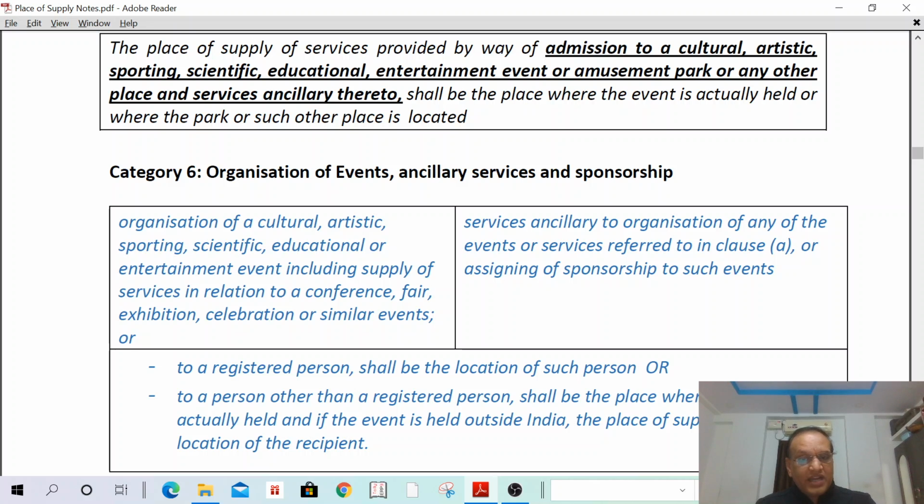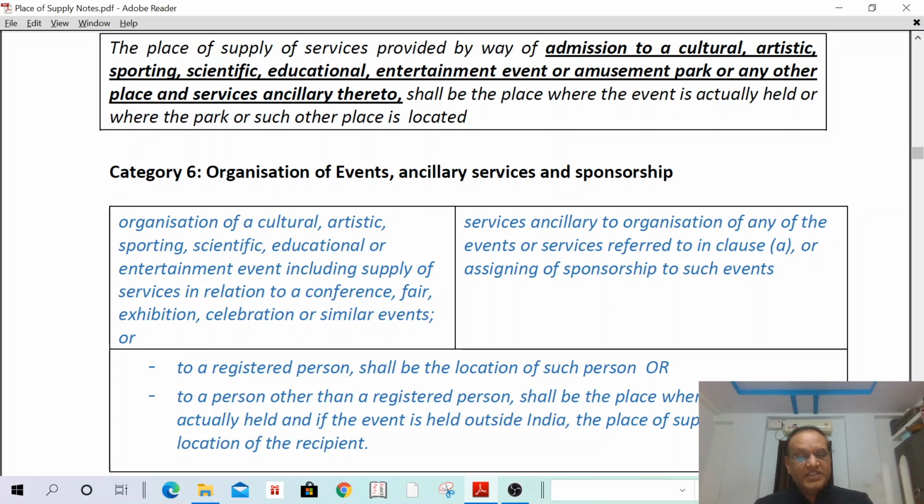Then, if Shah Rukh Khan is not registered, the place of supply is where the event is actually held. Where is the event actually held? If the event is held in Hyderabad, the place of supply shall be Hyderabad only. Suppose the event is held outside India: Shah Rukh Khan engages XYZ company to organize his son's marriage, which is held in Dubai. Then in such a case,